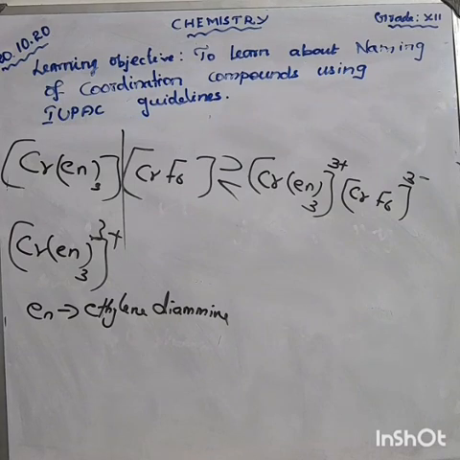It is also a bidentate ligand. Okay, bidentate ligand. Ethylene diamine is also a bidentate ligand; bi means two.